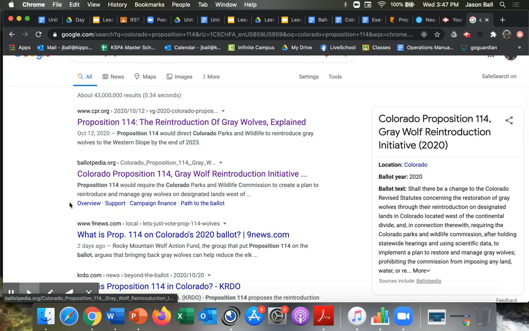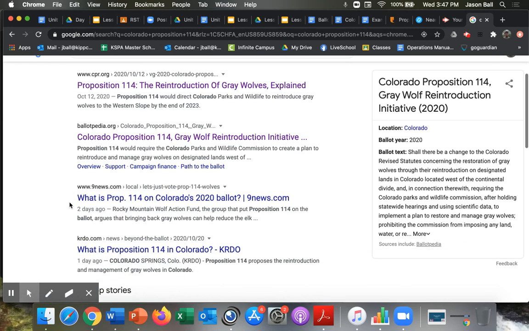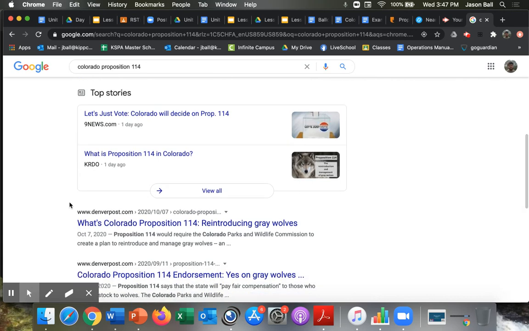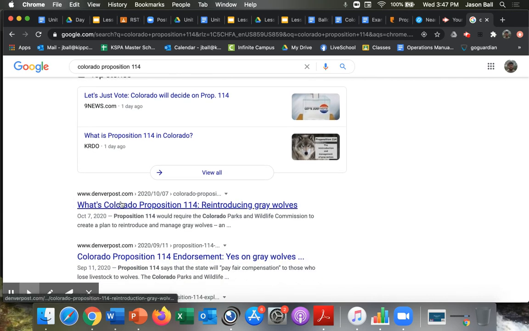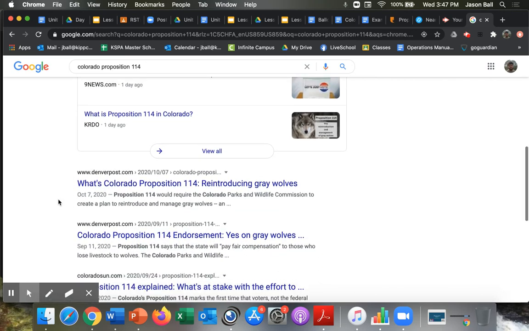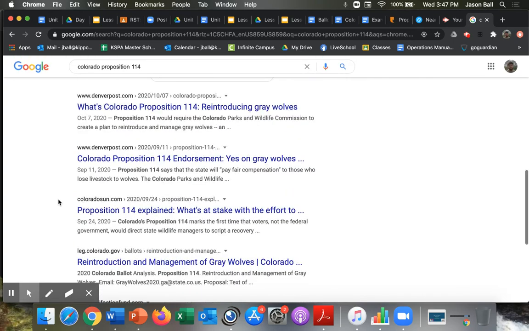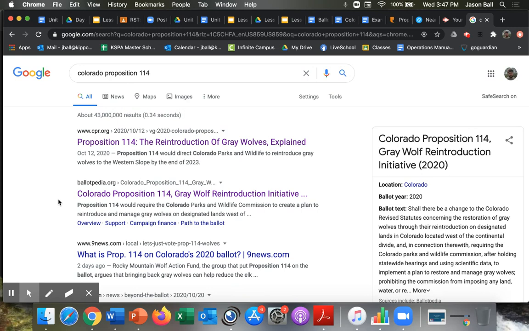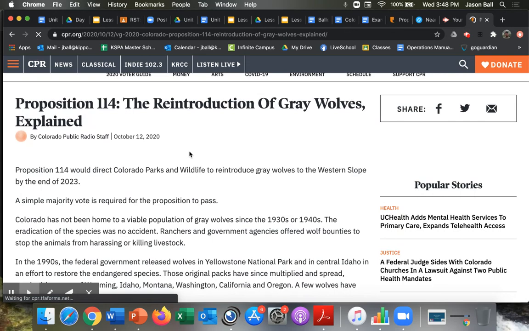And you'll see lots of topics. Some that are clearly for, saying yes. Some that are saying kind of maybe no. What's Colorado's Proposition 114, breaking it down both sides of the issues. So what you need to do is find one source that describes why people would be for this, and one source that shows why people would be against it. So let's look at this first one here. This looks like one that's giving me both sides of the issue.